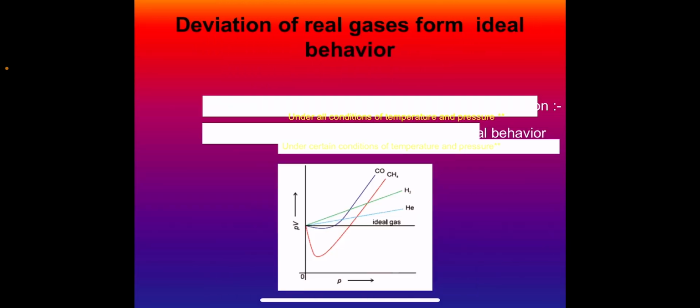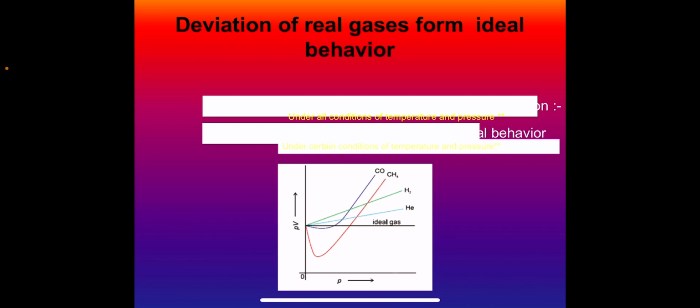Now, the deviation of real gases from ideal behavior. We know that an ideal gas obeys gas laws at all temperatures and pressures, and the real gas does not obey these laws. So, there is a deviation of real gas from ideal behavior. An ideal gas obeys gas laws or the ideal gas equation under all conditions of temperature and pressure.